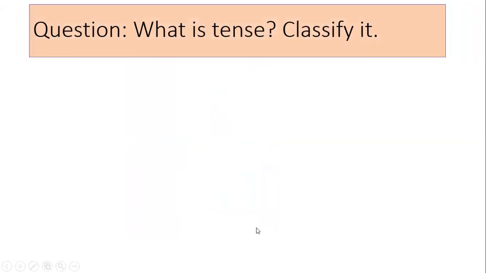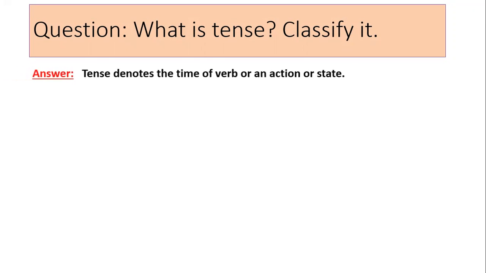Dear learners, can you tell what is tense and can you tell its classification? I want to discuss with you what is tense. You note down these things. Actually, tense denotes the time of verb or action or state. That is, tense refers to the time of action, where time is focused, time of action or state indicated by a verb.